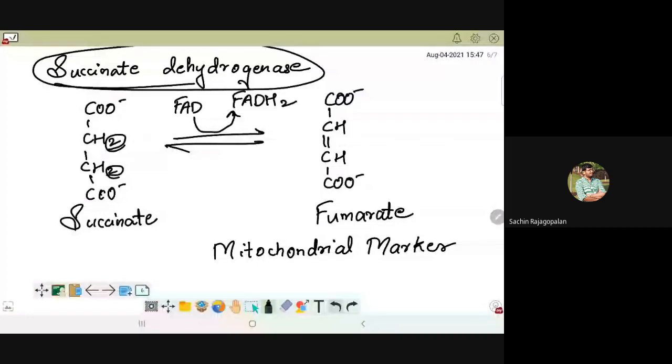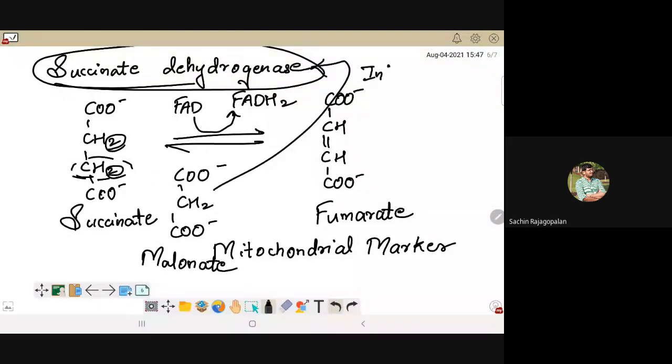Now please understand that like succinate, there is a compound that looks like this. Look at this. The difference is only of one CH2 group. Otherwise, the compound is so similar. This compound is called malonate. So seeing this, you should understand that malonate is going to act as an inhibitor of succinate dehydrogenase.